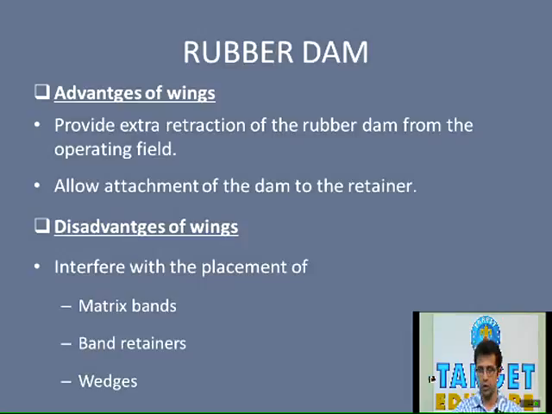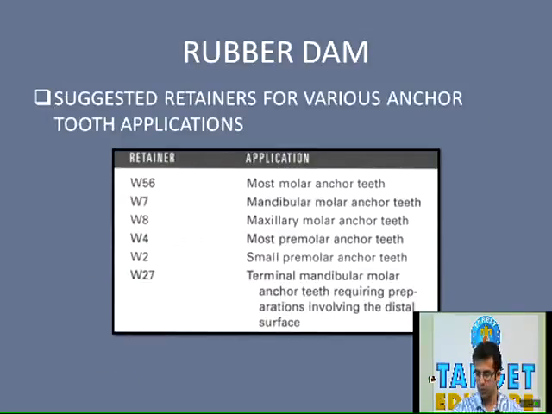The figure on the right side is a wingless retainer. Now one more question asked regarding this topic, regarding the retainer, is: what are the functions, the advantages and the disadvantages of the wings of a rubber dam retainer. Before we go to the advantages and the disadvantages, I would tell you what the functions of the wings are.